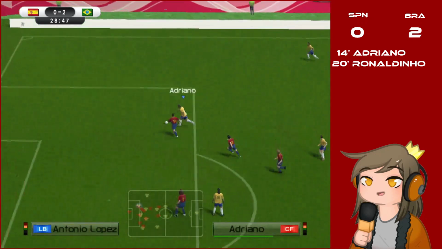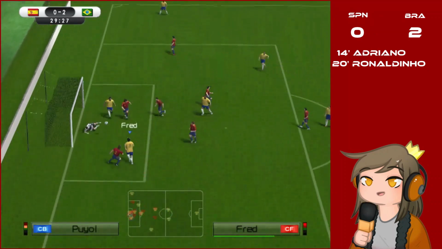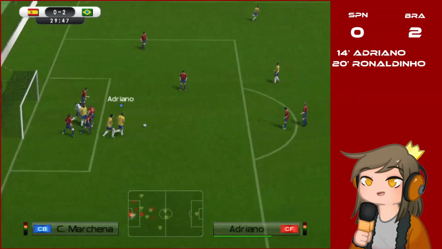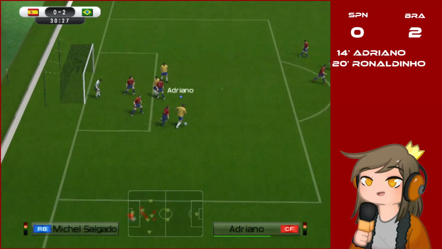Kaká tries to find Adriano. Adriano against Lopez. It's Adriano. He cuts inside. He kicks. But Casillas saves it. Fred, and it's saved again. That's Adriano on the ball. Adriano still on the ball.